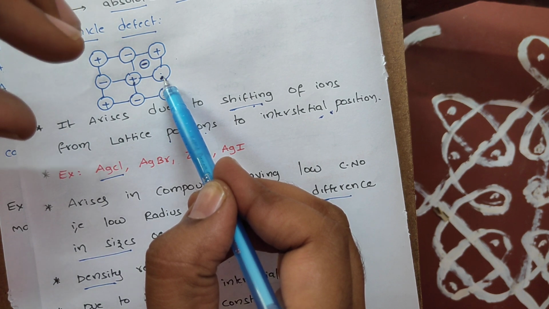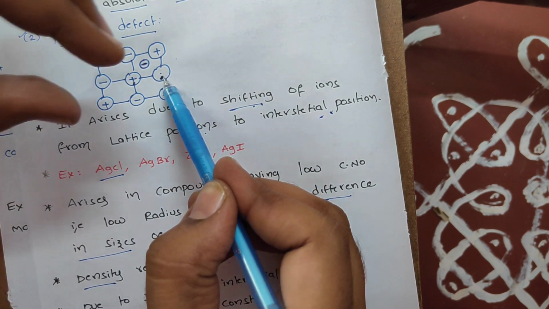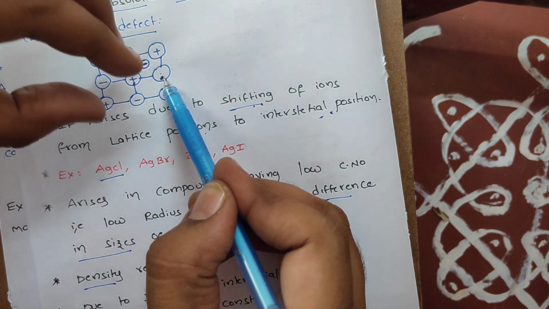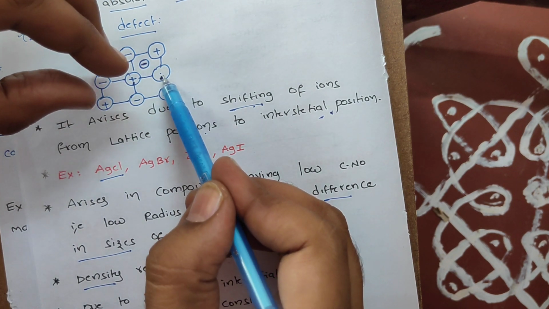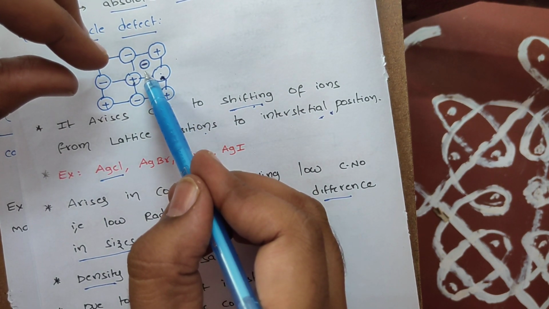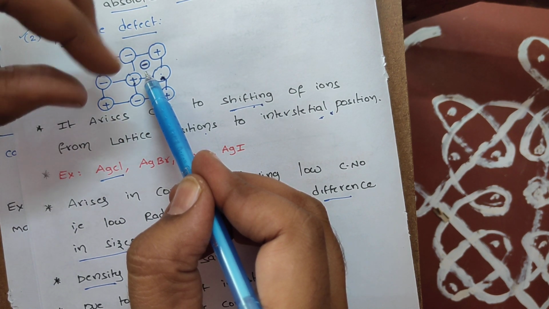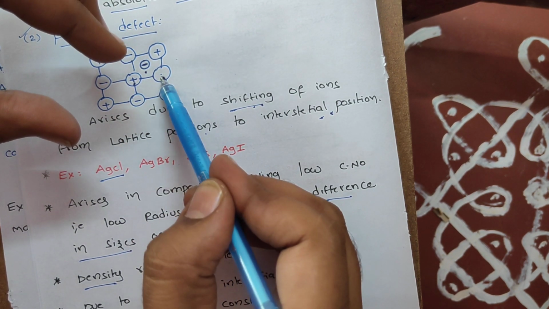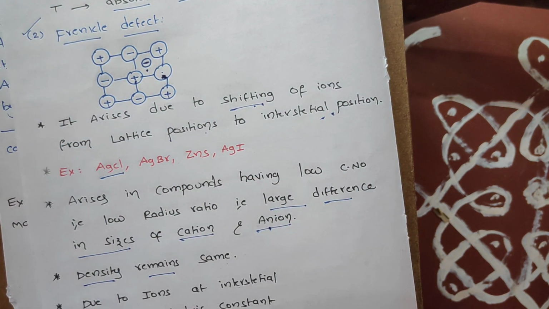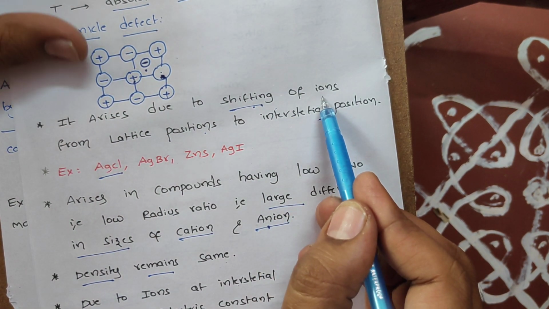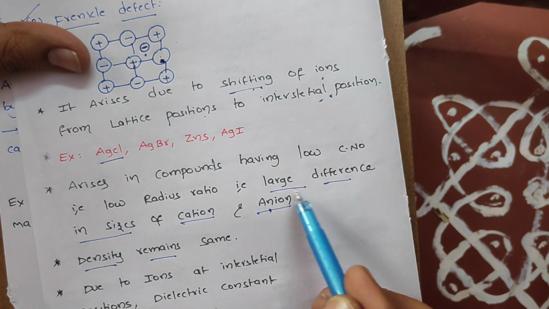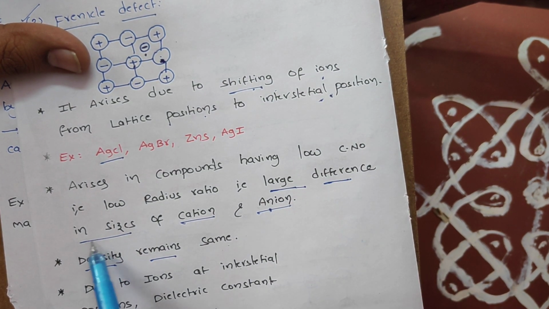The large anion is not at all ready to fit, and that's why the anion itself migrates from the lattice position to an interstitial position, because the interstitial position has more wide space compared to the lattice position. And that's why shifting of ions is possible if and only if, in such crystal lattices, a large difference is found in the sizes of cation and anion.